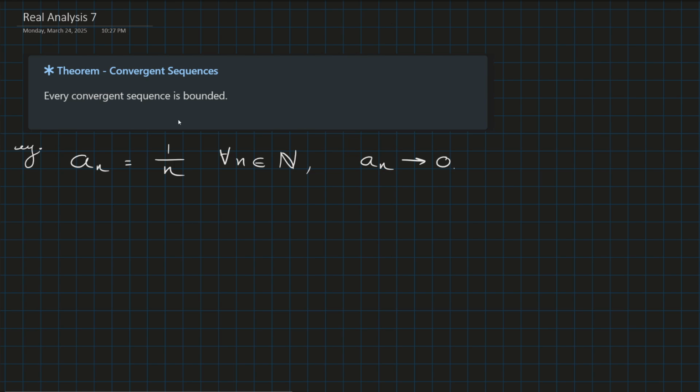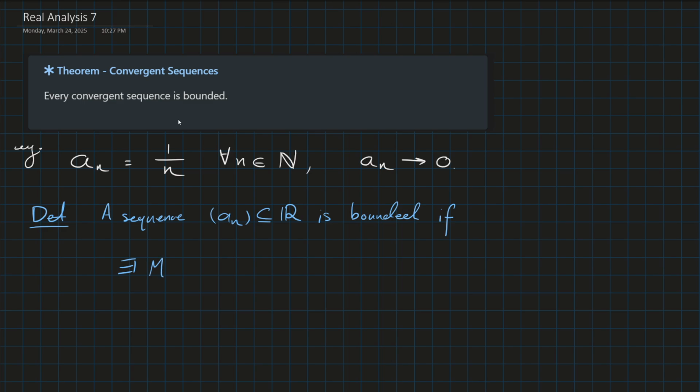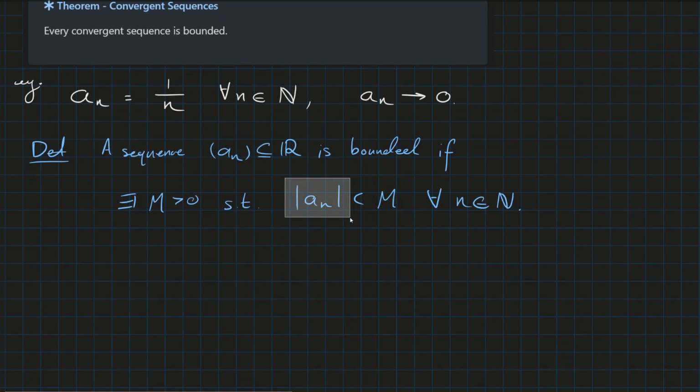I should note here the definition of boundedness. Definition: a sequence a_n in R is bounded if there exists some M greater than 0 such that the absolute value of a_n is strictly less than M for all n in N. All that really is saying is that we can find some upper bound on the absolute values for all terms.